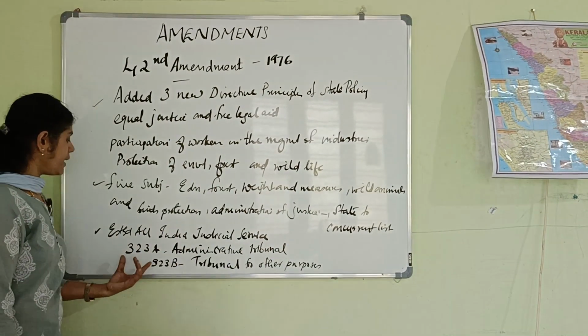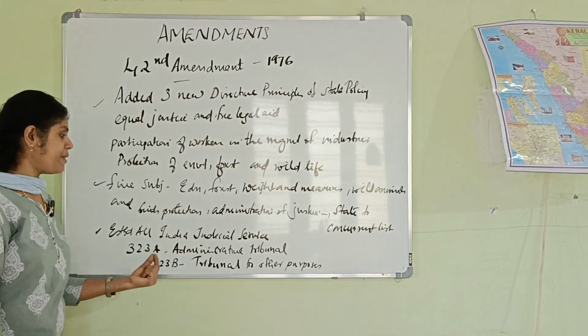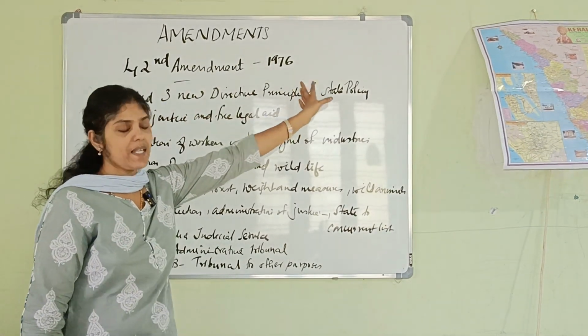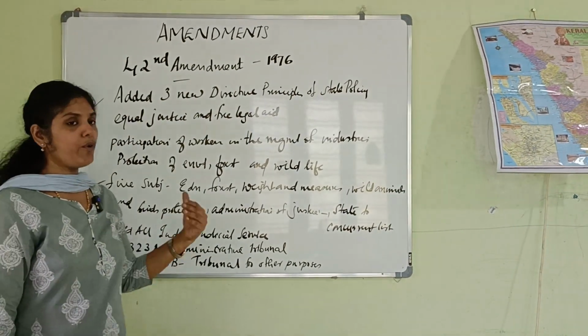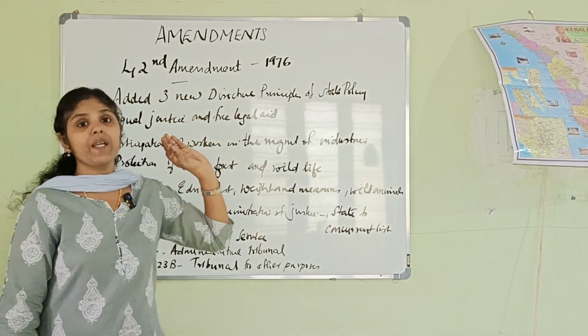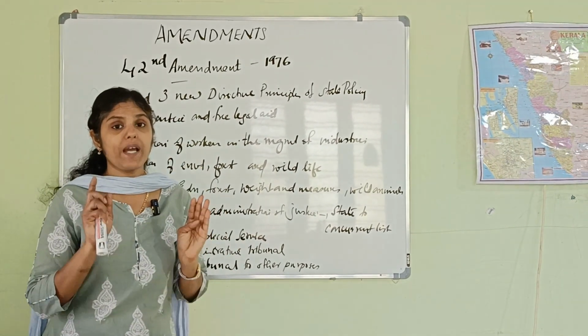Next, Article 323A, that is Administrative Tribunals, was introduced as per the 42nd Amendment Act of 1976, and 323B, Tribunals for other purposes, was also introduced as per the 42nd Amendment Act, which was passed in 1976.